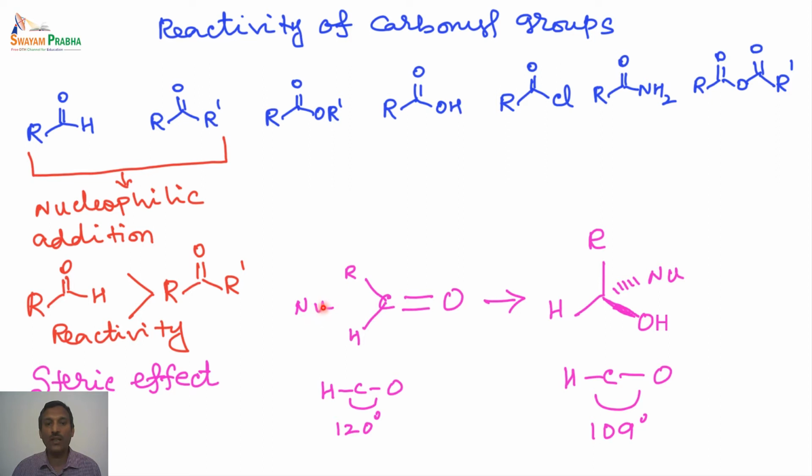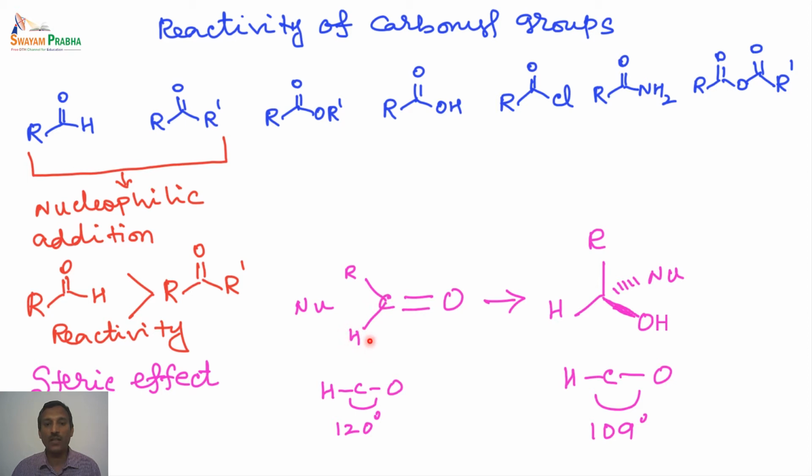So the nucleophile can attack the carbonyl carbon very effectively. If it is a hydrogen, then the steric hindrance from this hydrogen is very small, so the nucleophile can very easily attack this carbonyl carbon.